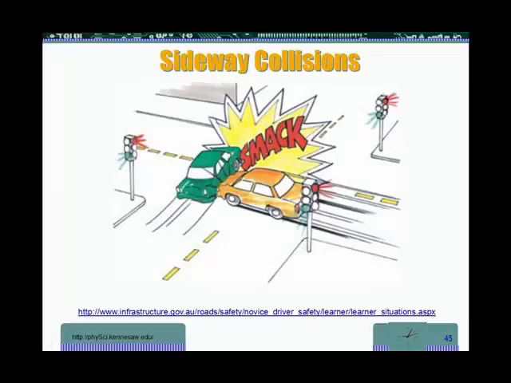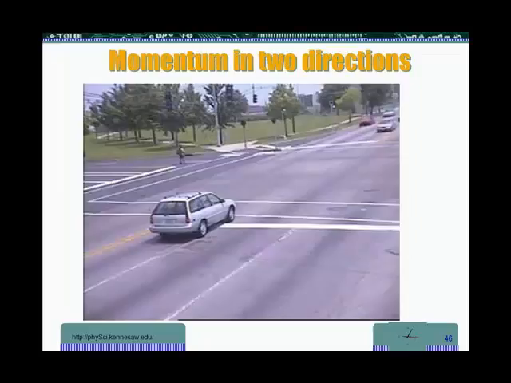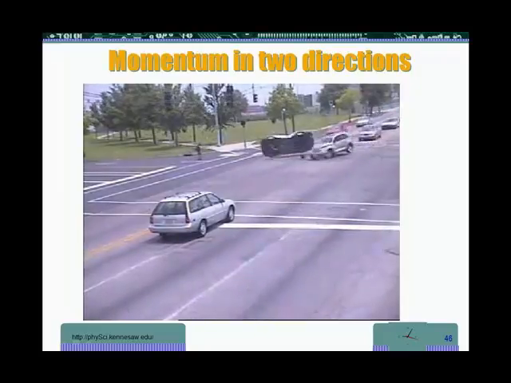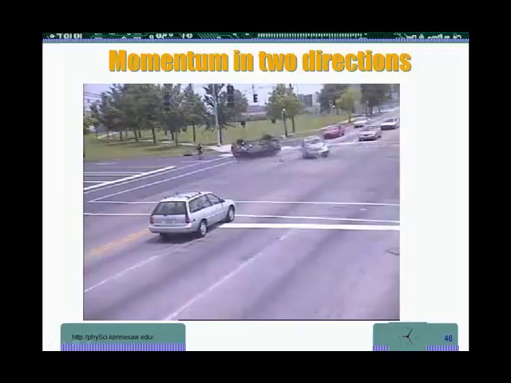What about sideways collisions? Okay, let's see an example here. We have that car, and look what happened. Initially we have momentum along this direction, and momentum along this direction. So what should happen? Both of these momenta should be preserved.